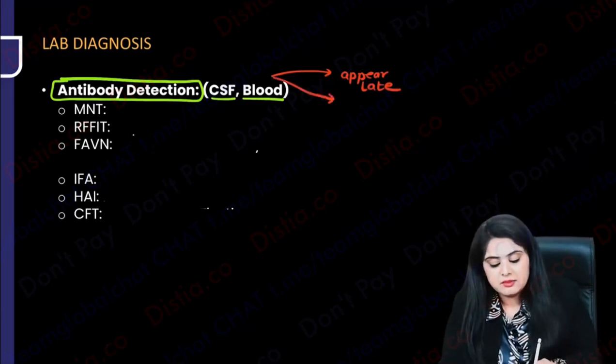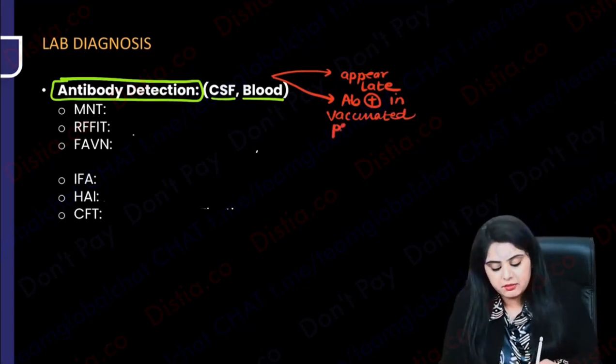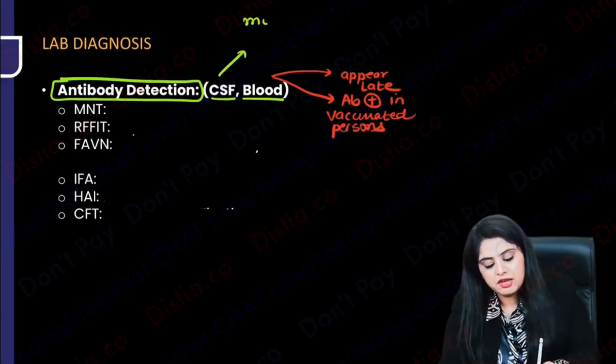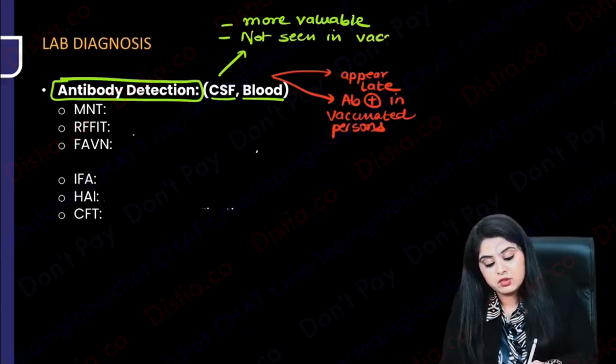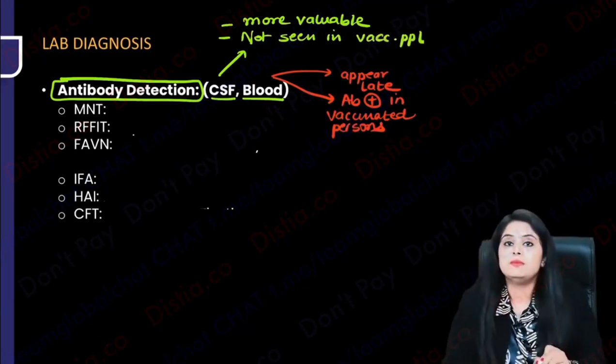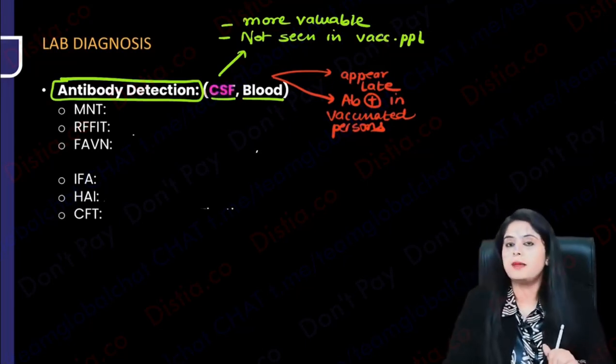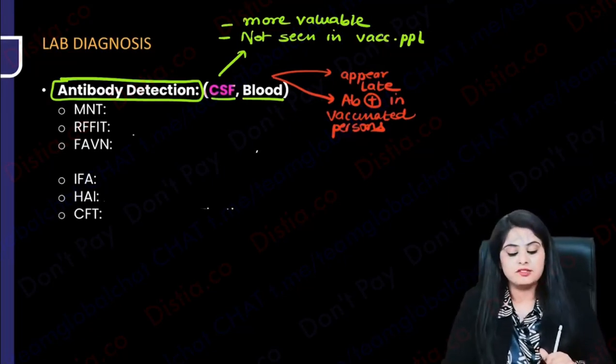Second, blood antibodies are going to be present in vaccinated people also, someone who has been previously vaccinated for rabies. So I believe that CSF antibodies are more valuable, as they are not seen in vaccinated people. If someone shows me CSF antibodies, this means that person has been infected with rabies. That is why CSF samples are considered better for testing the antibody.